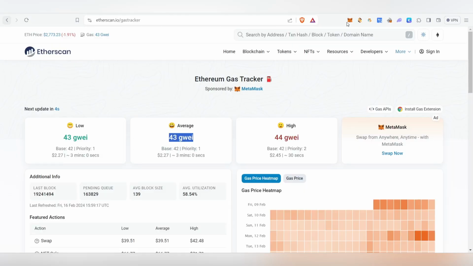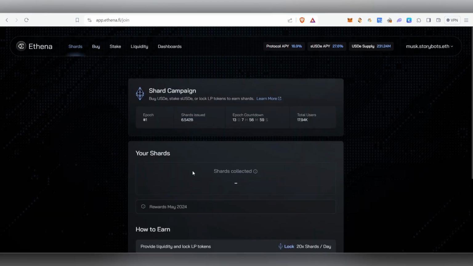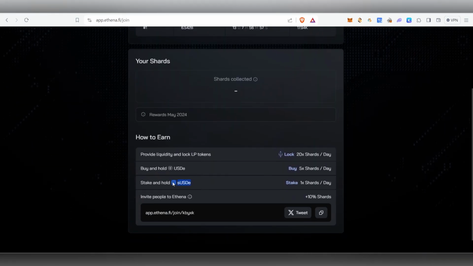Okay, so wait for the cooldown period, guys. Sometimes it will go down, so by the time it's going down, then come and do the swap and get your USDE. Okay, so once you got the token, you have completed this task.